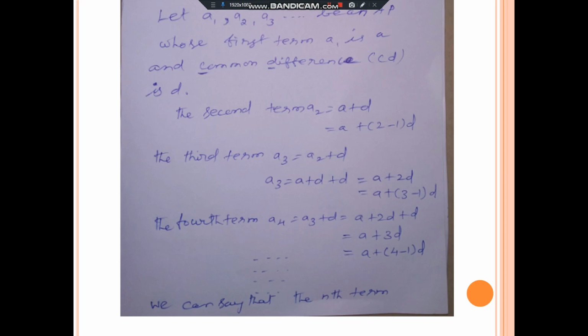The fourth term is A4, equal to A3 plus D. How to write A3? A plus 2D plus D, that is A plus 3D. And so on. So students, we have seen the general form of AP is A plus D, A plus 2D, A plus 3D and so on. Now we are going to frame the nth term of AP.